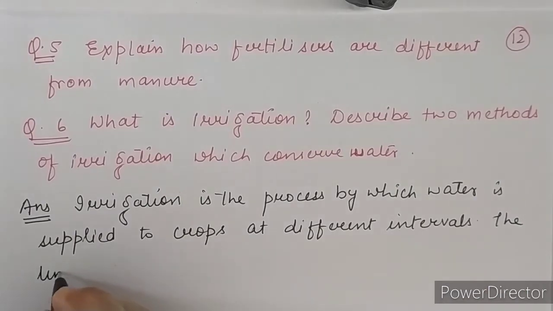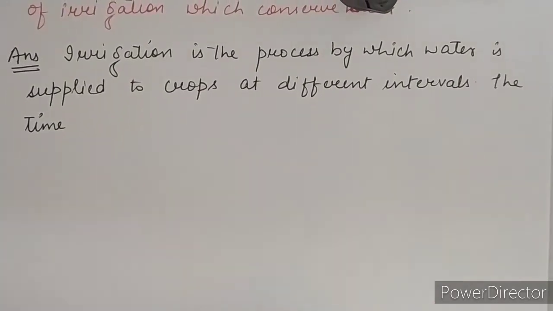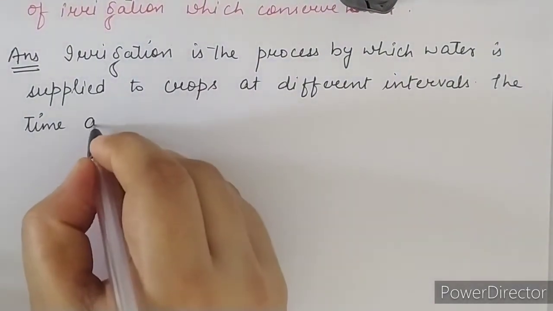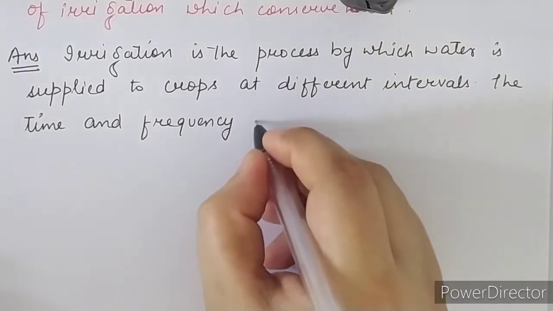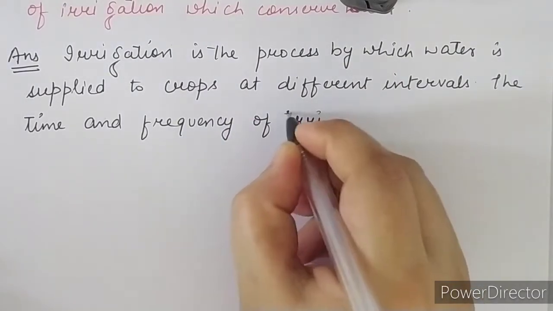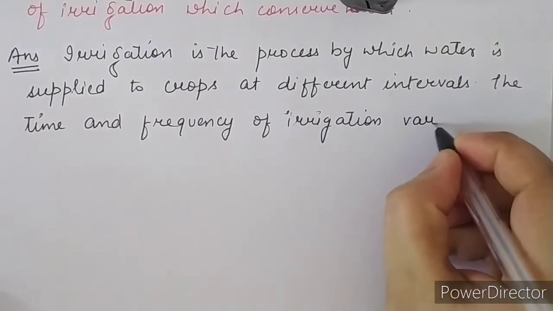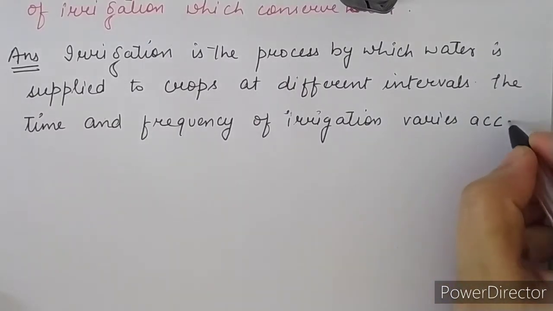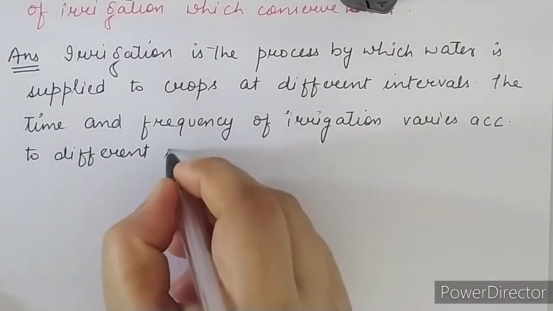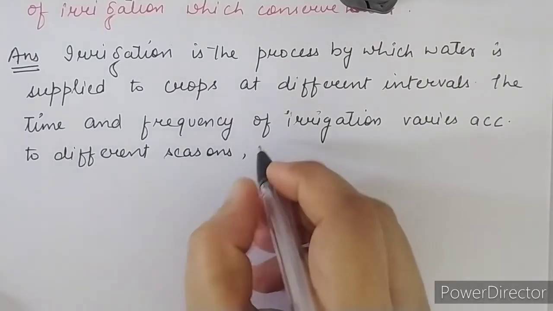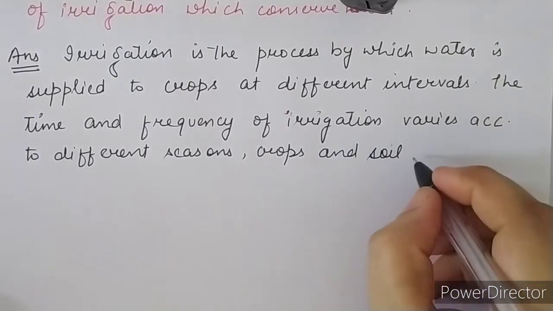The time and frequency of irrigation varies according to different seasons, crops and soil types.